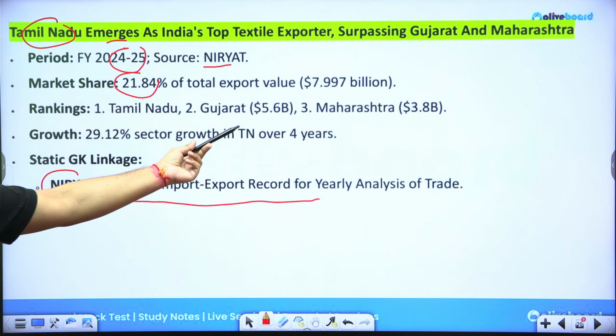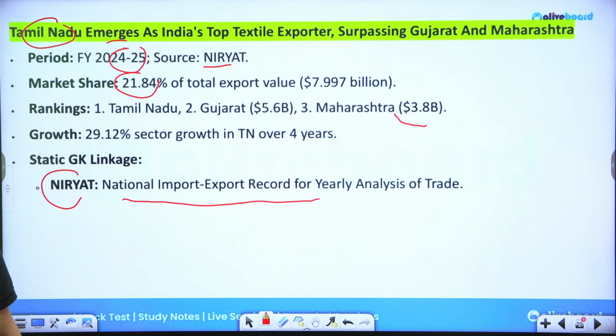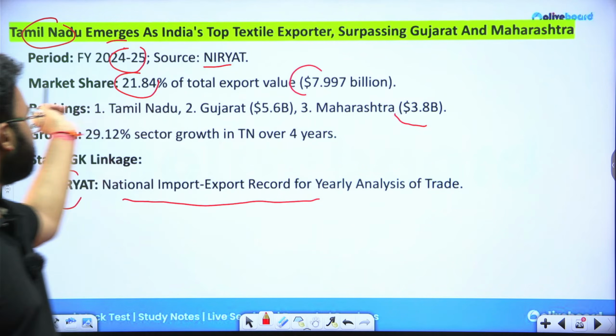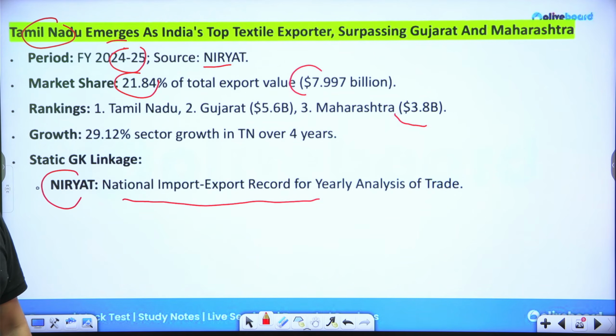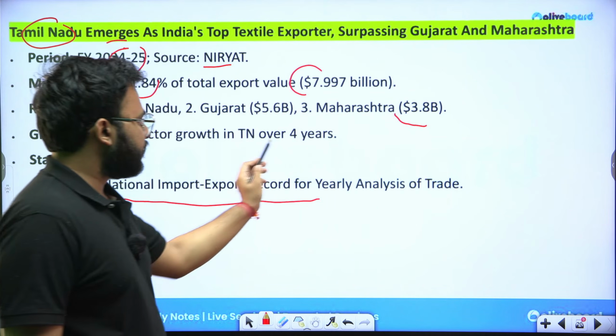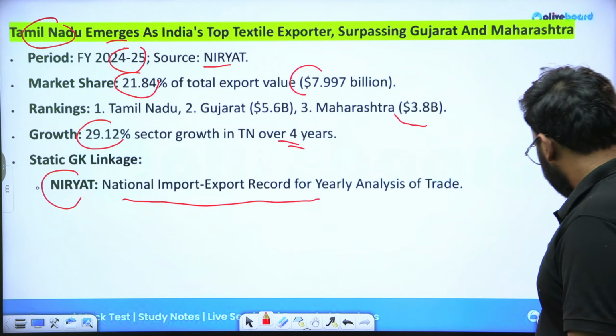If we compare it with Gujarat and Maharashtra, which are on second and third position, Maharashtra is currently at $3.8 billion. The textile export by Maharashtra is valued at 3.8 billion, and Tamil Nadu has achieved nearly double of that number. There is a massive growth of almost 29% in this sector in Tamil Nadu in the past 4 years.